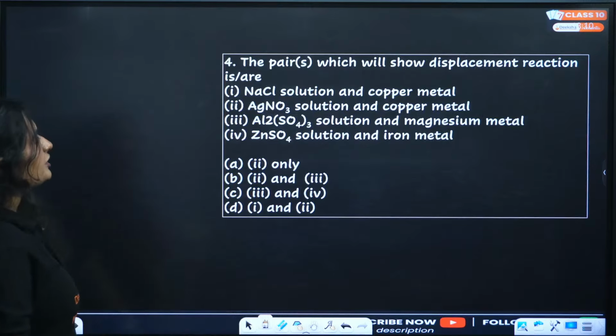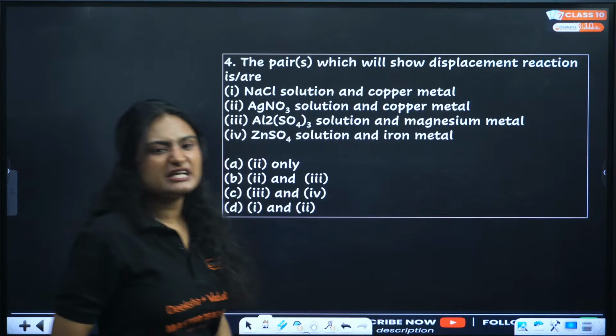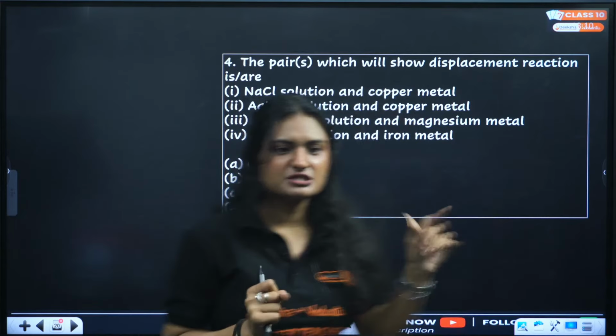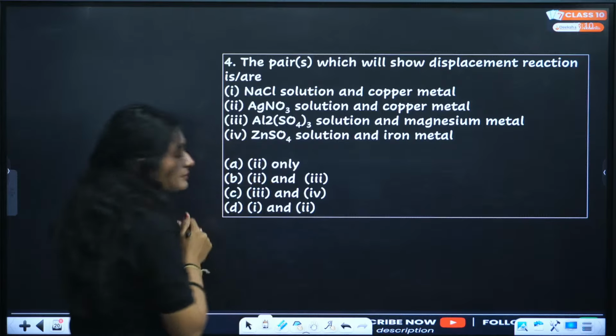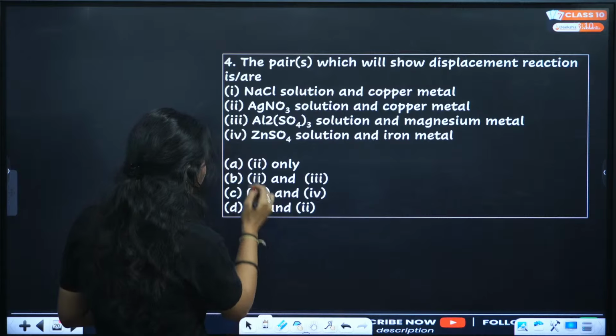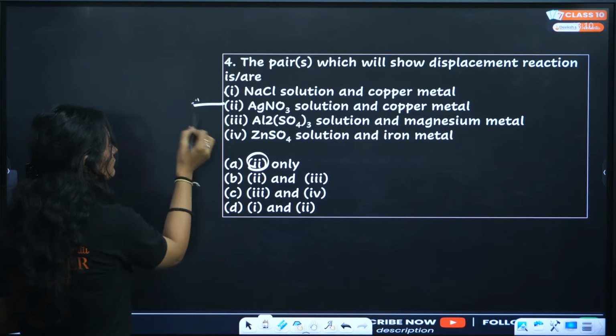Next question, the pair which will show displacement reaction. Which pair will show the displacement reaction? For these kinds of questions, follow this simple approach. If you are given options like this, check which option number is repeating. For me, 2 is repeating. So I'll check if 2 is correct or not.